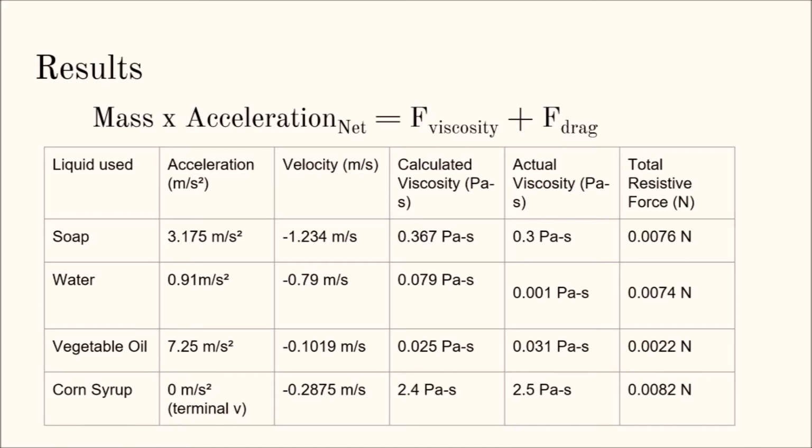a state known as terminal velocity. However, if an object is not moving at a constant velocity, the total resistive forces acting on it can be found by subtracting the acceleration of the object from 9.8 meters per second squared, which is what it would be in a vacuum, and multiplying this value by the mass of the object. This makes use of Newton's second law of motion, which states that a force equals mass times acceleration. Resistive forces in this case include viscous and drag forces due to resistance to changing the fluid flow.